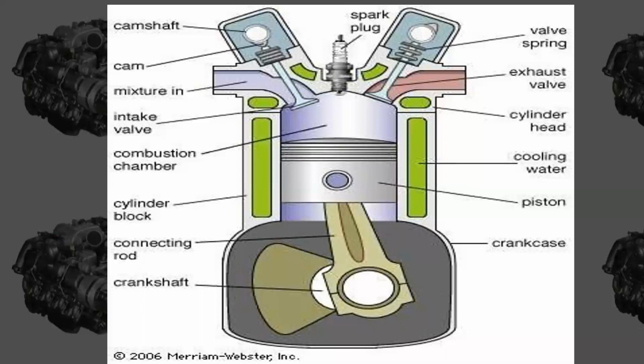As we already discussed different classifications and components of IC engines, today we are going to see different classifications within the IC engines. Previously we discussed the classification of heat engines, but today we are going to discuss different classifications in IC engines.